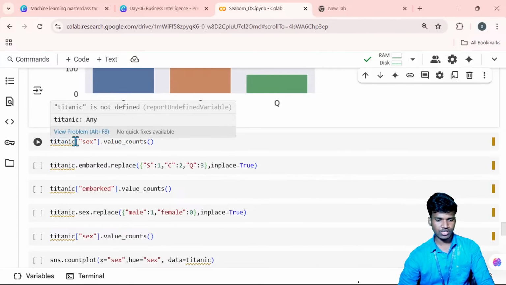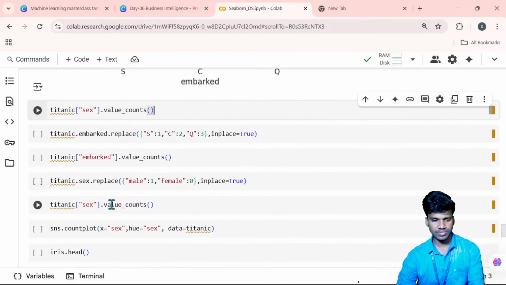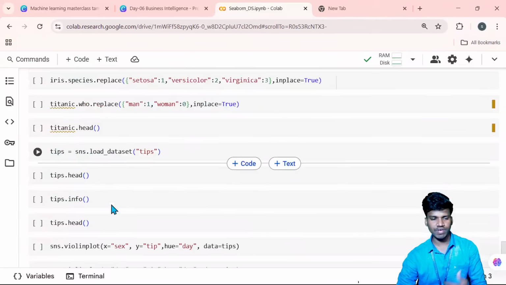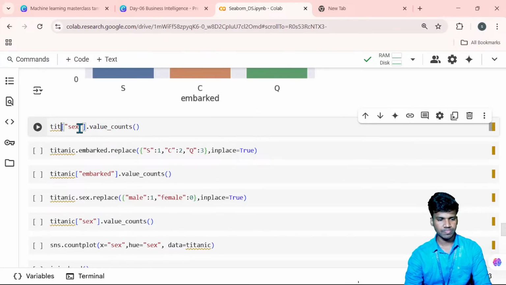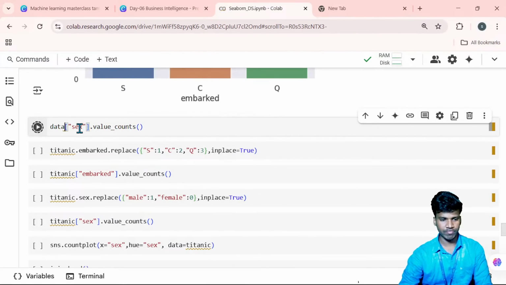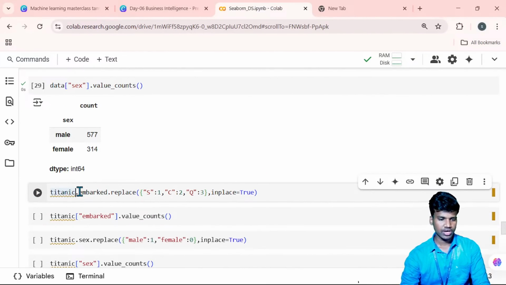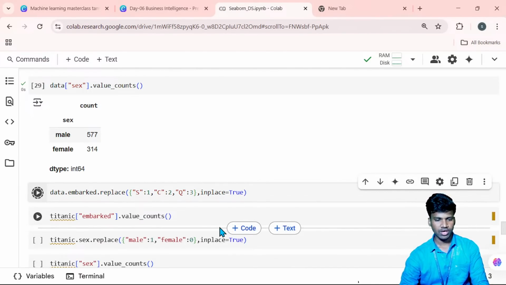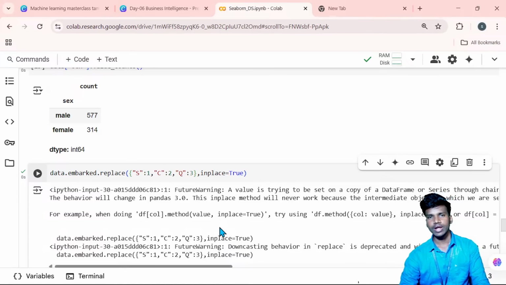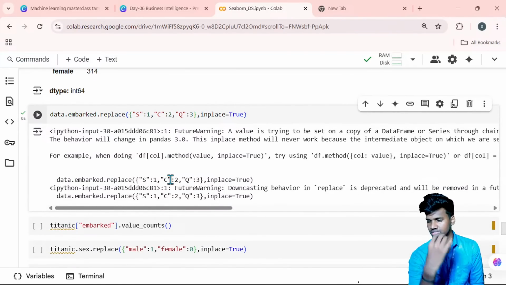So next one, this we have already seen: gender-wise value counts and replacing the values. There are repeated values, so we can already see this. So I will change the data of the value counts in gender-wise. And we can change the count of everything, data of embarked dot replace. Here I will change the values into number format. The S station is mentioned as 1, the C station as 2, and the Q station as 3. So I will convert the embarked values.